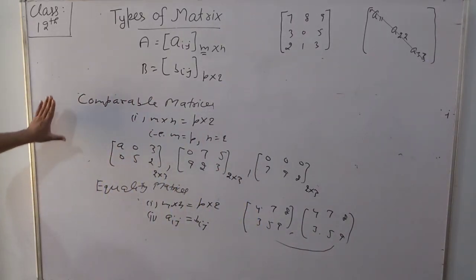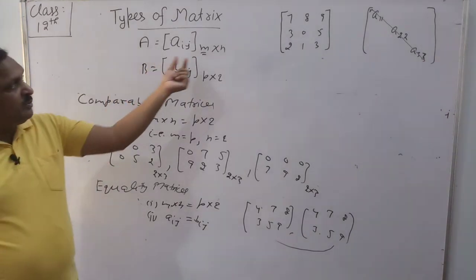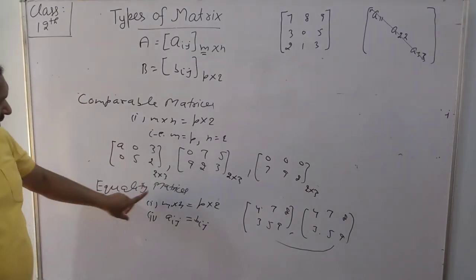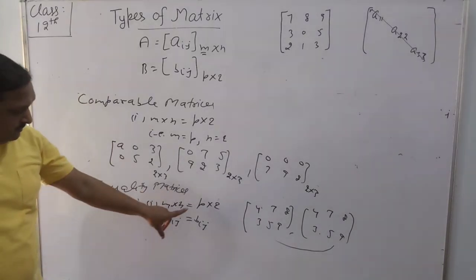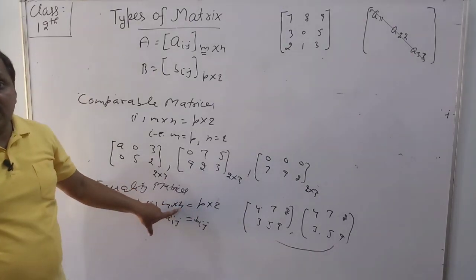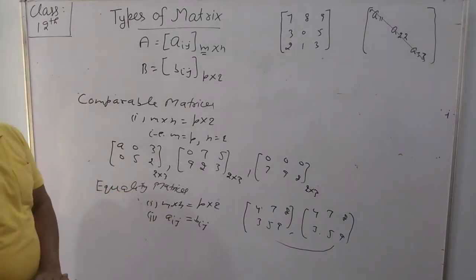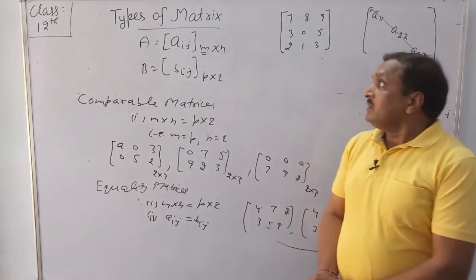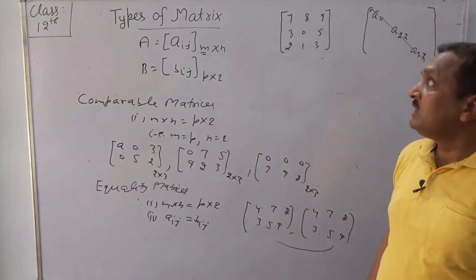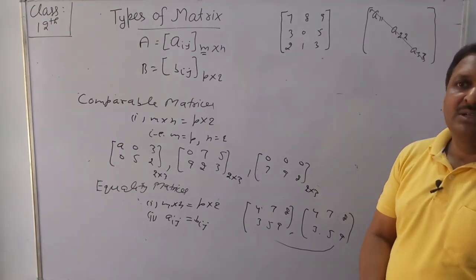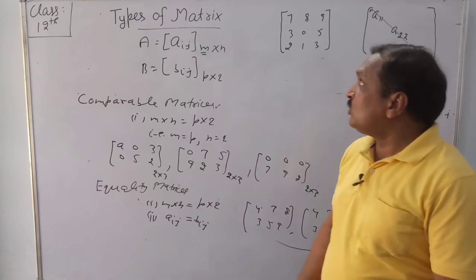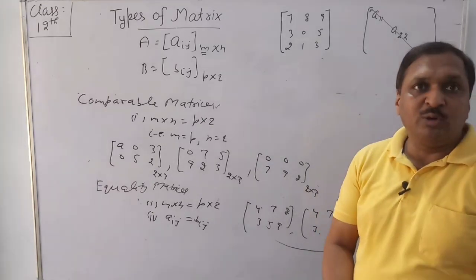I am repeating again: comparable matrices are those where the orders of two matrices are equal, and equal matrices are those where the orders are equal and their corresponding elements are equal. So dear students, this was the topic of types of matrix. I think you understood these types of matrix. Stay at home, stay healthy.